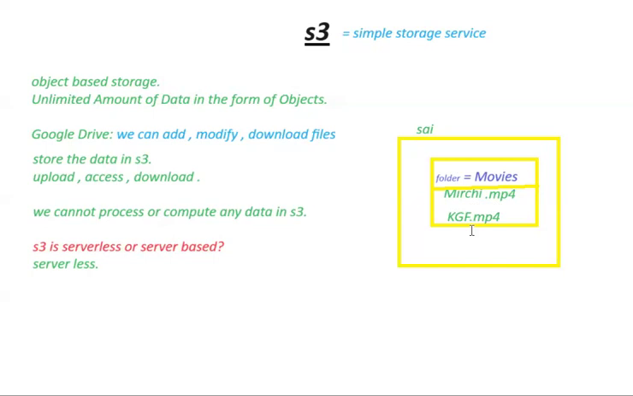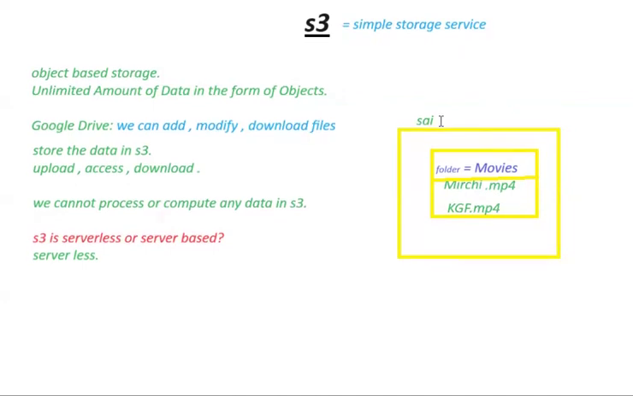In this way he stored. Now in AWS also, in the similar way that Sai stored his movies, we are going to store our files. So what are the files here? Mirchi.mp4 is a file and kgf.mp4 is a file. So these two are the files. How are we going to save them in S3? We're going to save them in the same way Sai saved them.